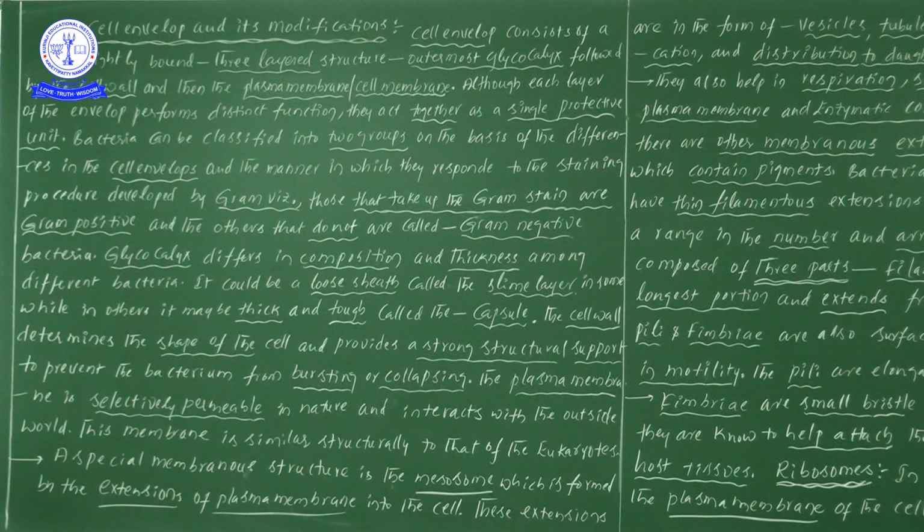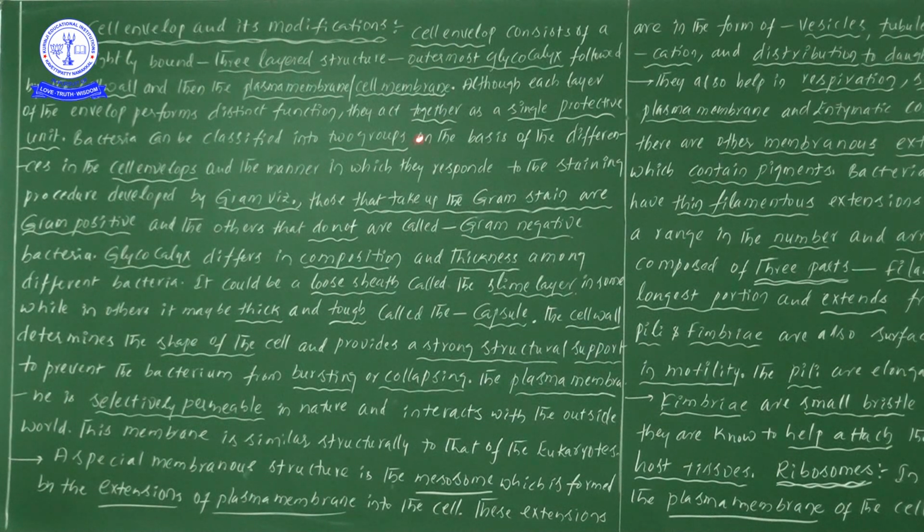There are two different types of bacterial members: one is gram positive and one more is gram negative. Suppose the bacterial cell wall takes up the stain, that is, the color is absorbed by the cell envelope, such bacteria we take as gram positive. Suppose the color is not absorbed by the bacterial cell, that particular bacteria we take as gram negative.